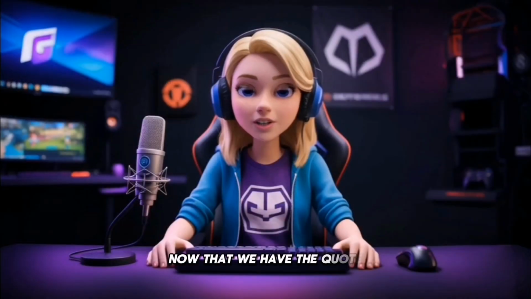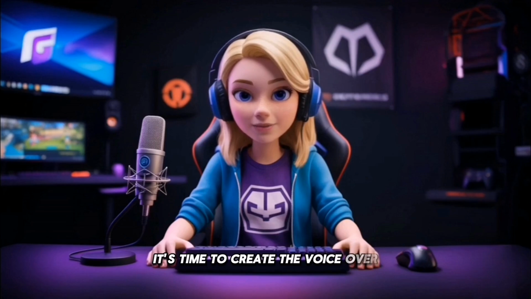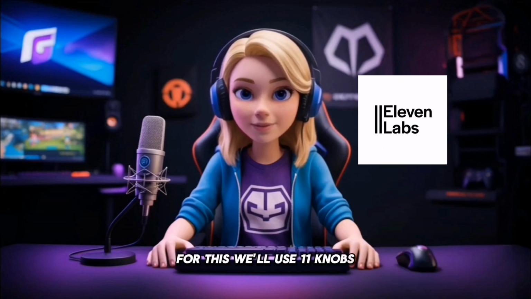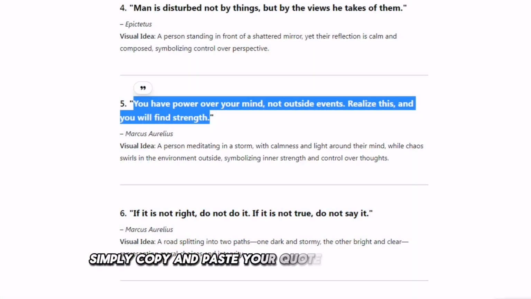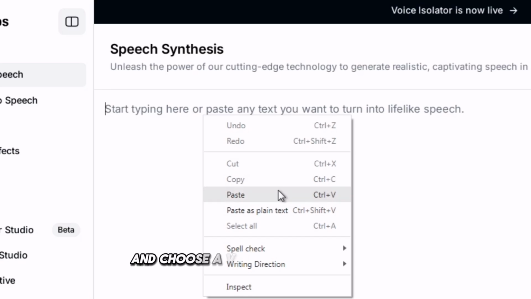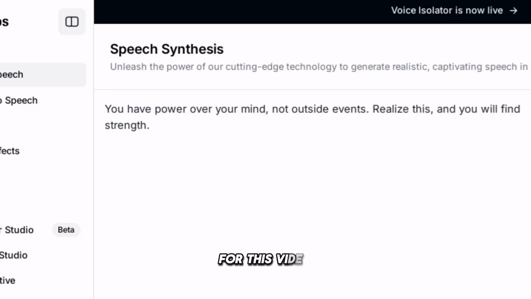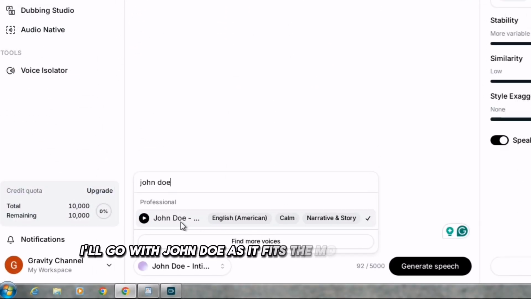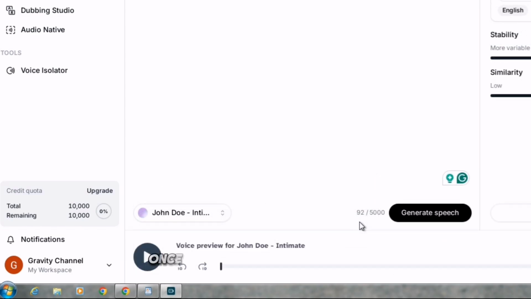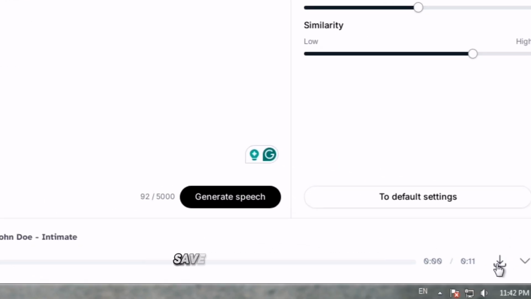Now that we have the quote, it's time to create the voiceover. For this, we'll use ElevenLabs. Simply copy and paste your quote into the text box and choose a voice that suits the mood. For this video, I'll go with John Doe as it fits the motivational theme perfectly. Once your voiceover is generated, save it to your device.